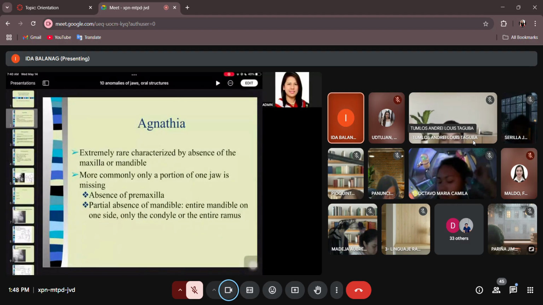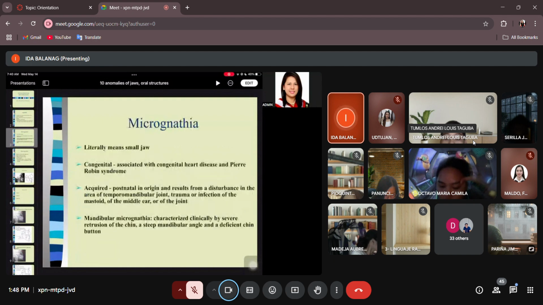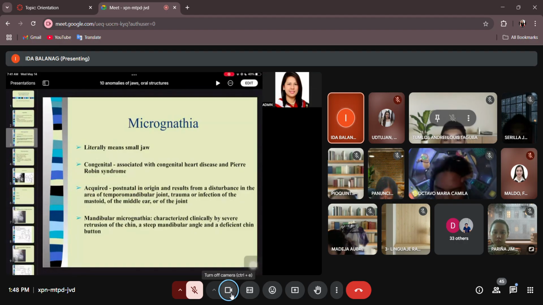Okay, there is a jaw, right? But it is smaller in size and did not develop to its full size. So literally, micrognathia means small jaw. Micrognathia. Okay, it may be congenital, so the baby is born with it already, and this is associated with babies born with congenital heart diseases and Pierre-Robin syndrome.